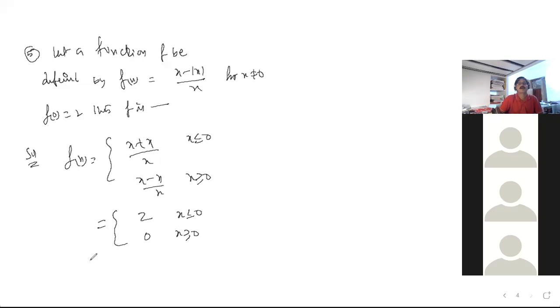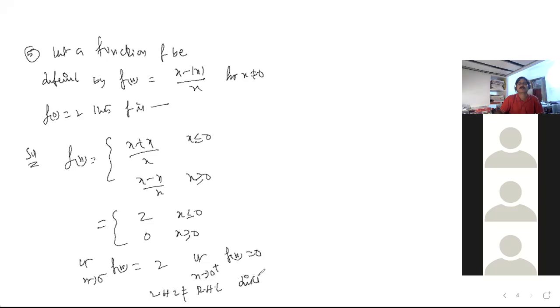Sir, at x is equal to 0, limit x tends to 0 minus f of x means 2, sir. Limit x tends to 0 plus f of x means 0, sir. So LHL is not equal to RHL. So what can you say now?